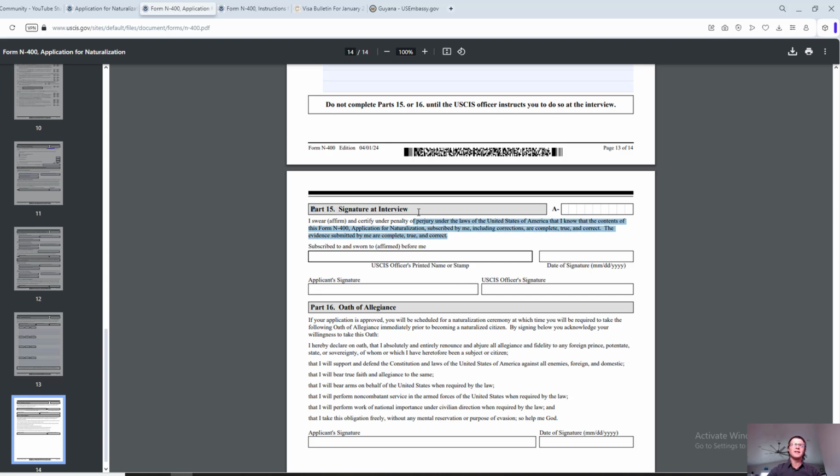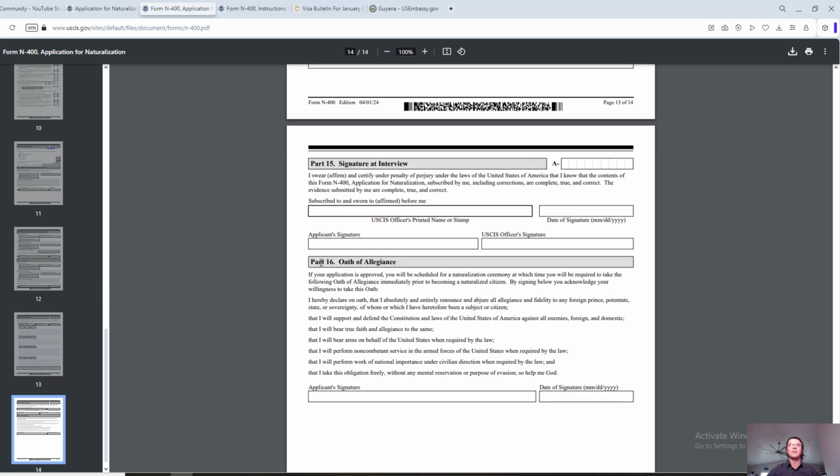Because part 15 is the signature at the interview. And part 16 is the oath of allegiance. So you would have to read through this, and then you would have to sign it in front of the immigration officer that will be taking your interview.